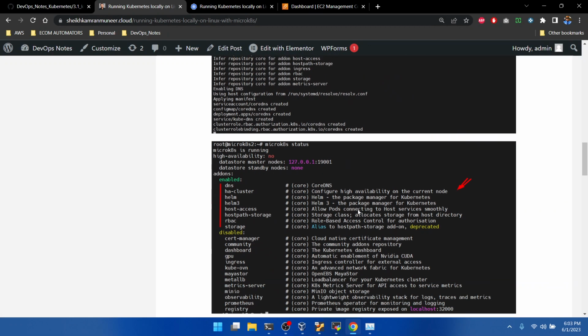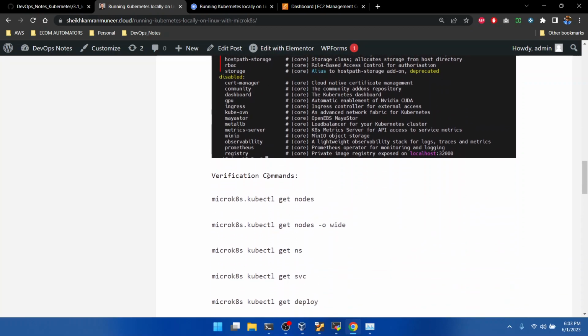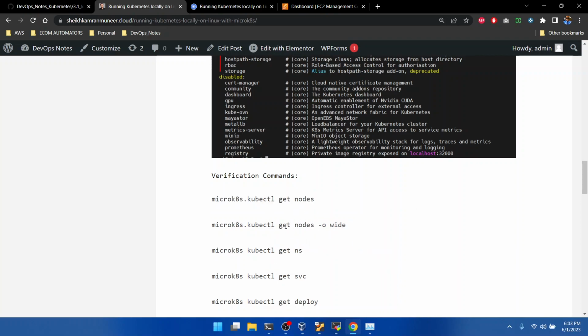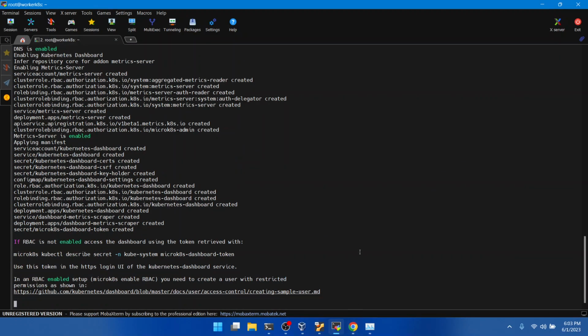Okay, after that, what we will find enabled on our cluster is DNS, HA cluster, host access, hostpath storage, our backend storage. These are the verification commands which we need to run to get my node, to know about my nodes, and the node wide option. It will give us more in-depth information for the node. It seems done now.